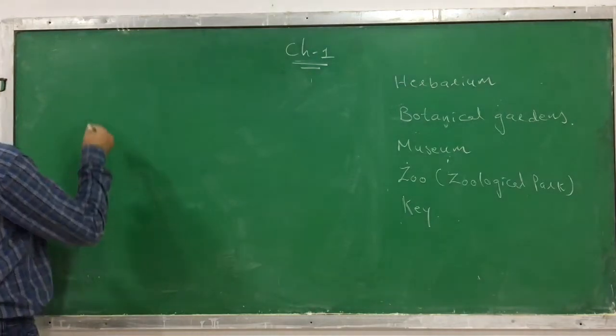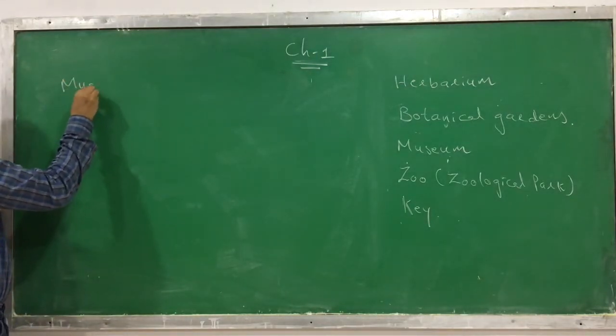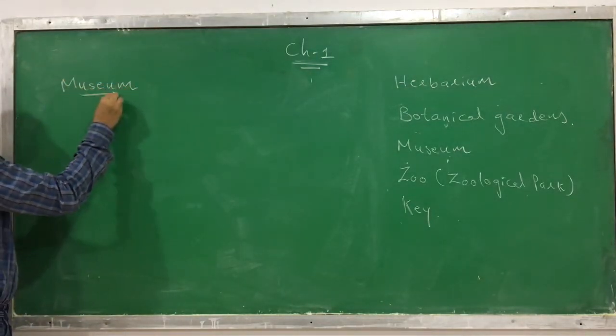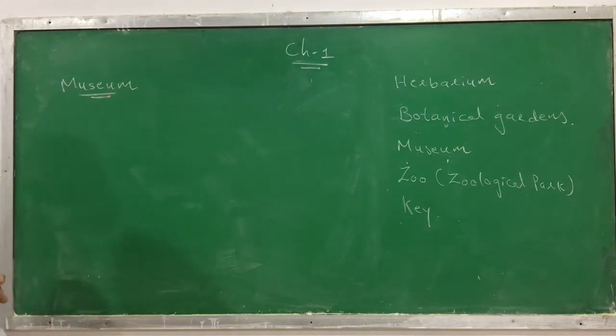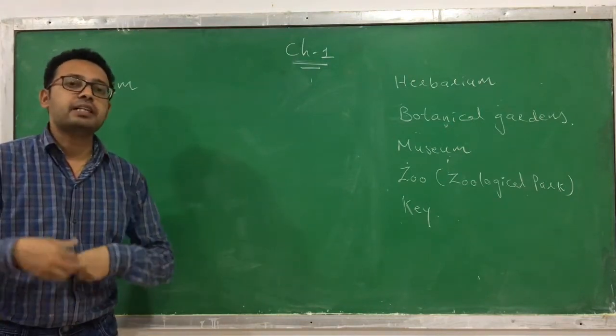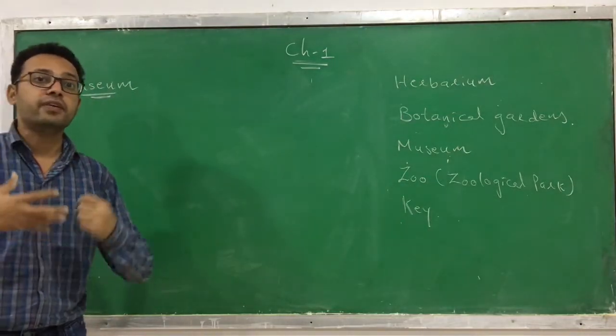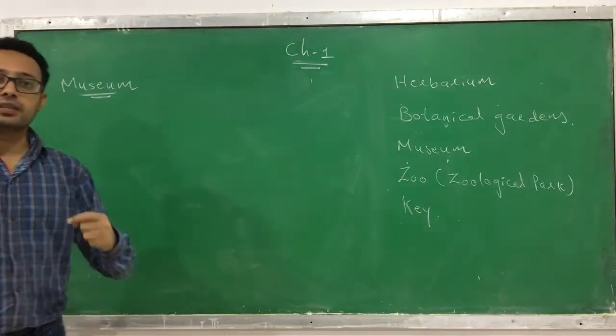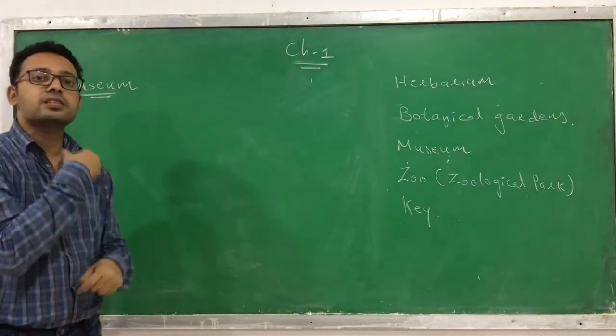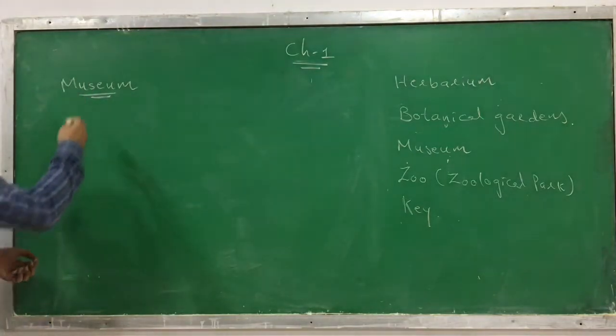So let's discuss the third kind of taxonomical aid. It is a museum. You might have seen or visited many museums. In a museum, lots of different specimens are kept. Similarly here, it's a museum of living organisms, where the living organisms and their remnants are kept. So this is called a museum.